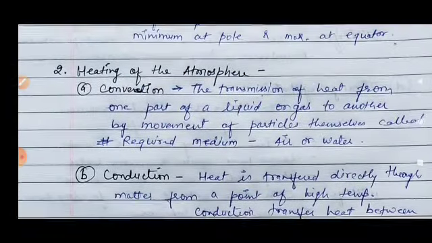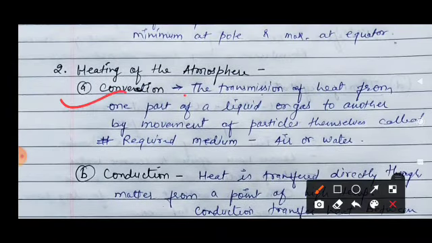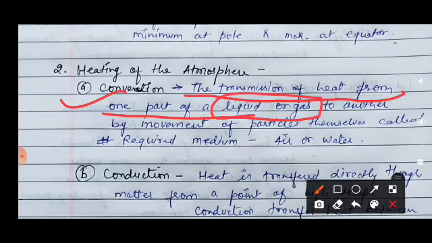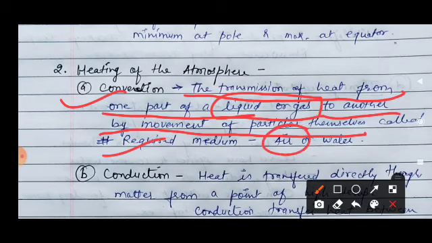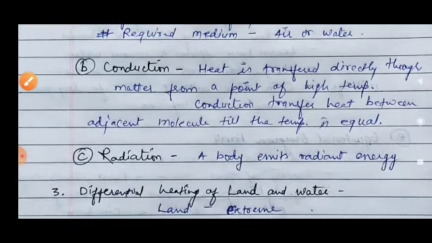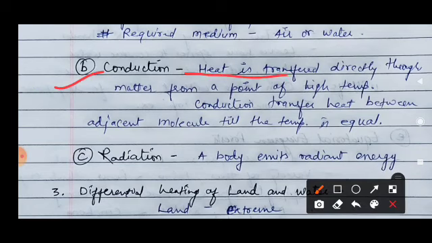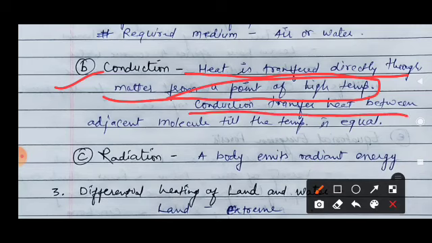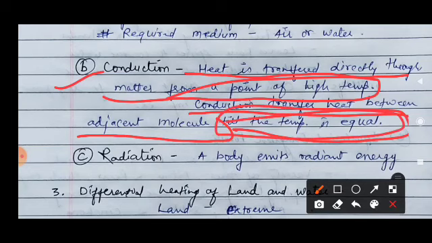Now see their definitions. Convection means the transmission of heat from one part of a liquid or gas to another by the movement of the particles themselves. It requires a medium, either air or water, liquid or gas. Next one is conduction. Conduction means heat is transferred directly through metals from the point of high temperature. Conduction transfers heat between adjacent molecules till the temperature is equal.